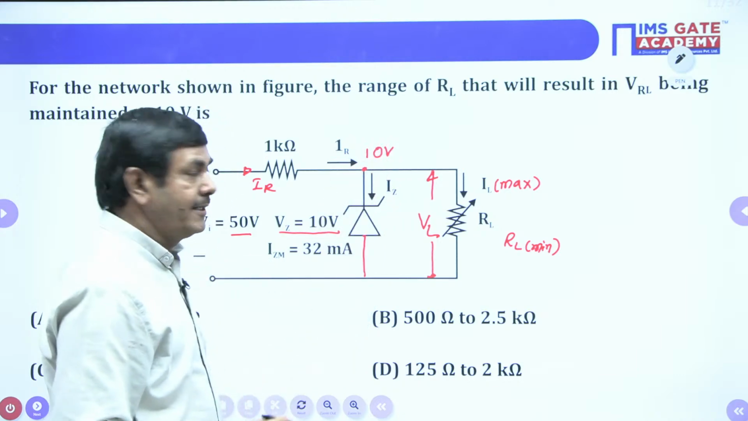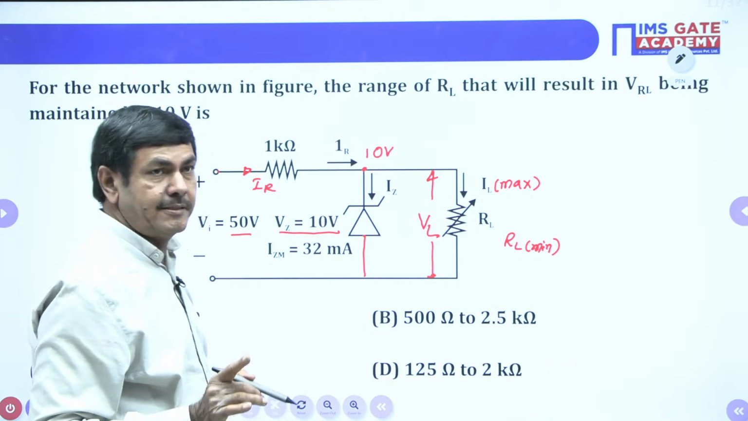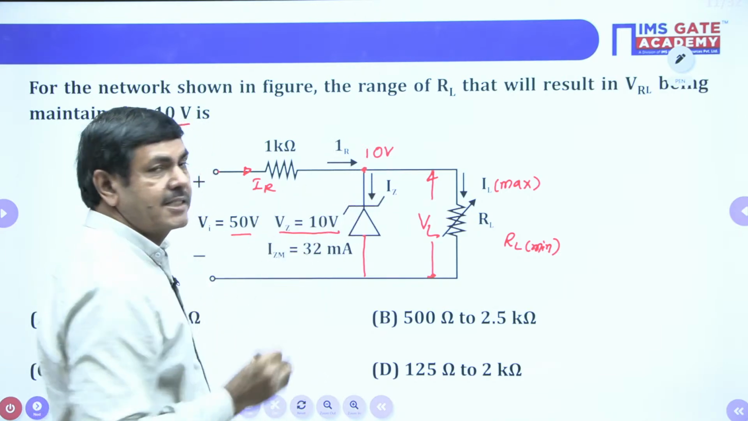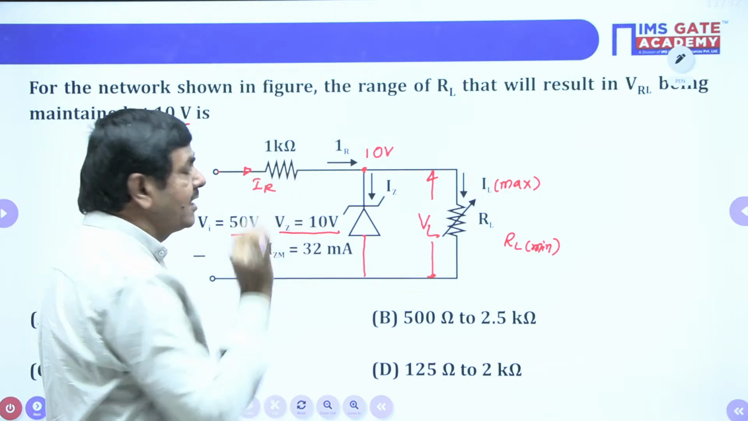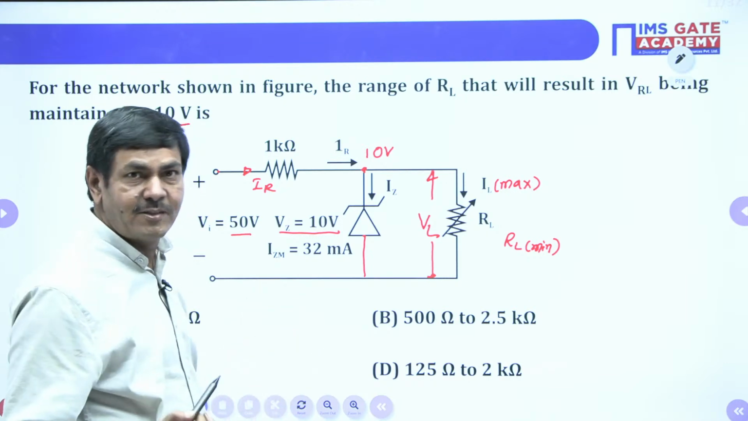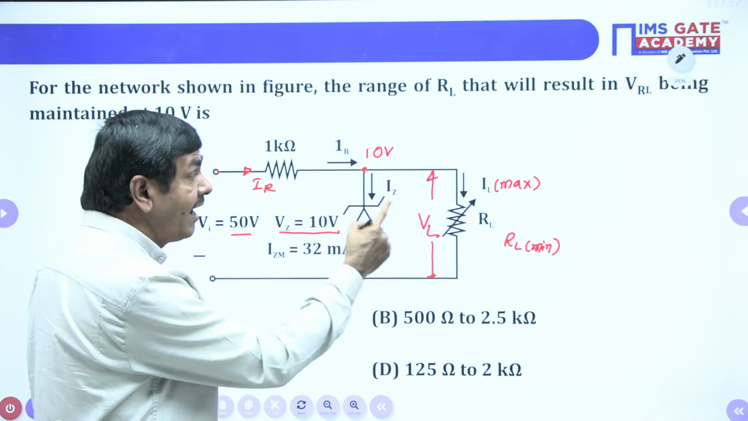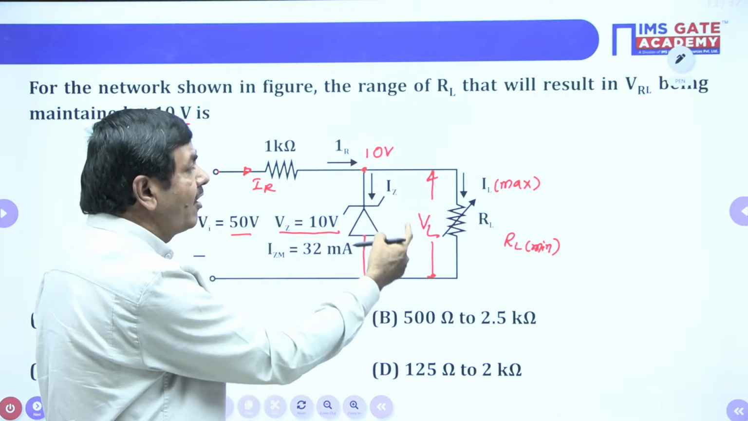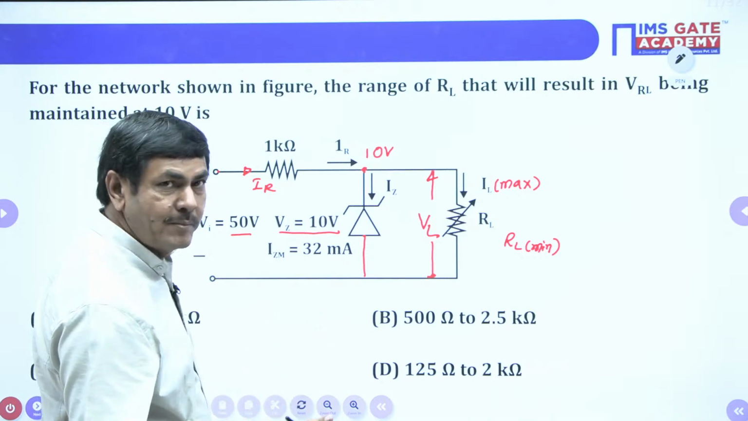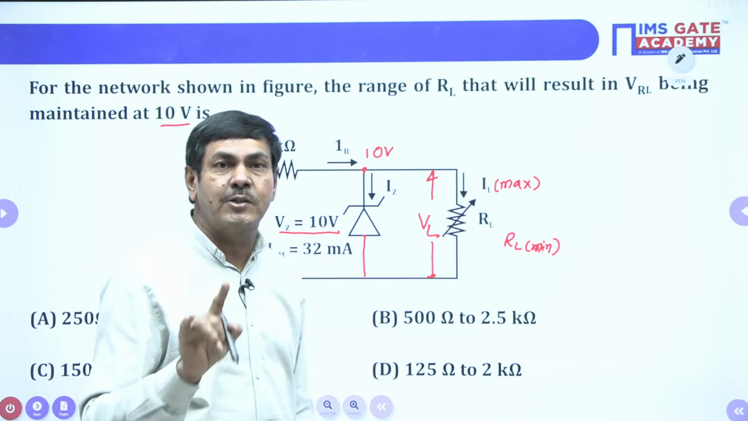So, catch my point. Before the 1 kilo ohm, 50 volts here constant. After 1K, VZ value 10 volts, this is also constant. Resistance also constant. Current passing through the 1K will be constant only. It will not vary. So, IR is constant. IL is a variable because with the change of RL, IL also changes. Now, initially RL minimum is maintained. Hence, we say IL maximum is passing through the network.